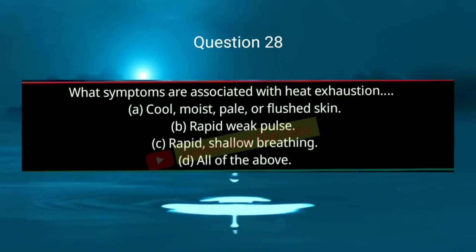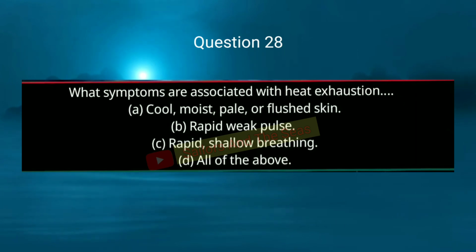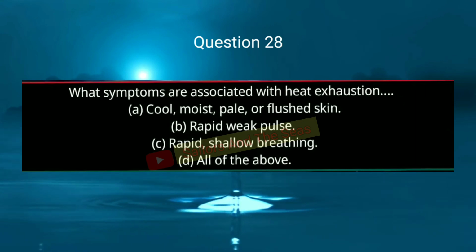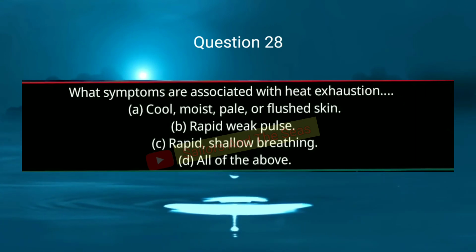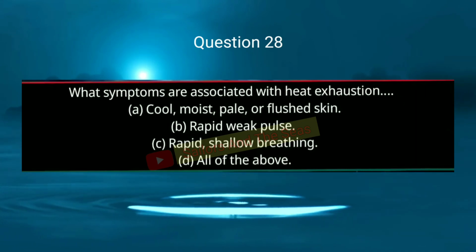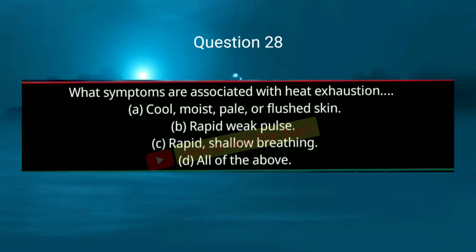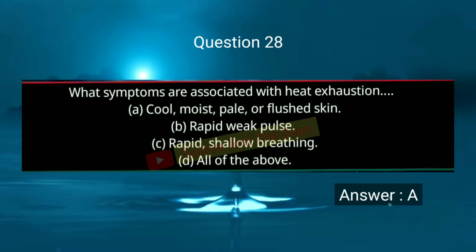Question number 28. What symptoms are associated with heat exhaustion? Option A, cool, moist, pale or flushed skin. Option B, rapid, weak pulse. Option C, rapid, shallow breathing. Option D, all of the above. So correct answer is A, cool, moist, pale or flushed skin.